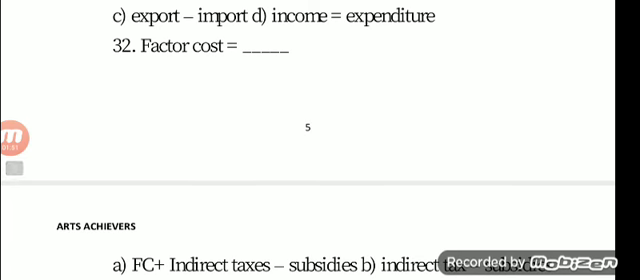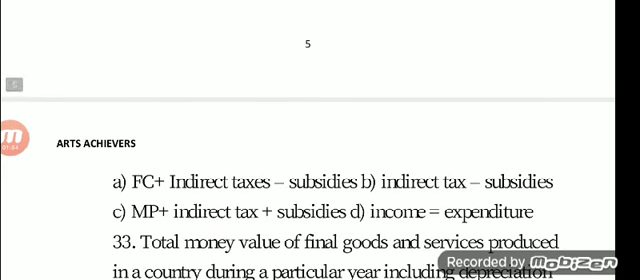Next question, number 32. Factor cost is equal to dash. A, FC plus indirect tax minus subsidies. B, indirect tax minus subsidies. C, MP plus indirect tax plus subsidies. D, income equal to expenditure. The answer is C, MP plus indirect tax plus subsidies.